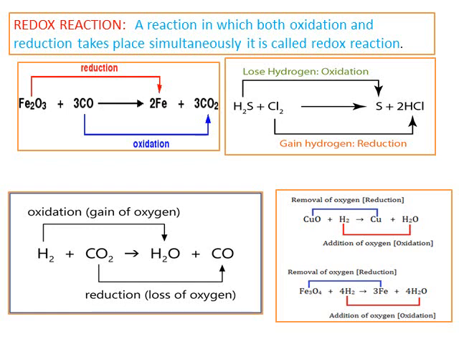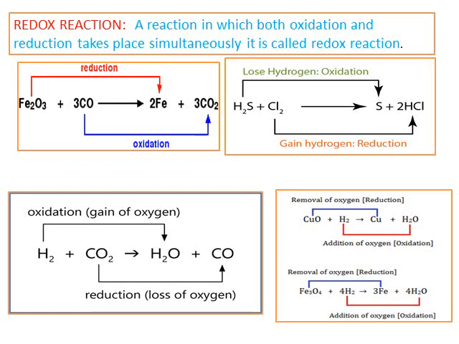Now let us take the first equation, Fe2O3, that is ferric oxide plus 3CO, carbon monoxide, reacts to give Fe, that is iron, plus 3CO2, carbon dioxide. Now you see the red color arrow mark. Fe2O3 is converted into Fe. Now in this you can see the O3, that is oxygen, is being removed. So when there is a removal of oxygen, we call it as reduction reaction.